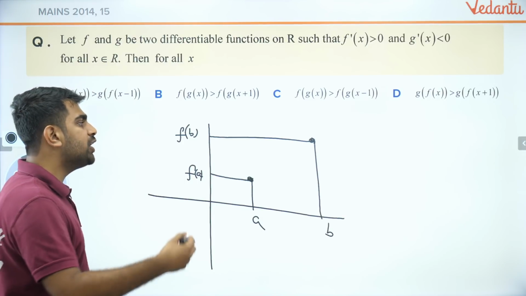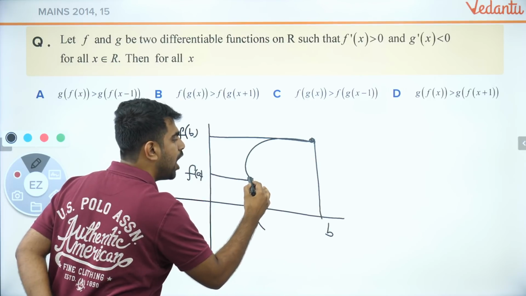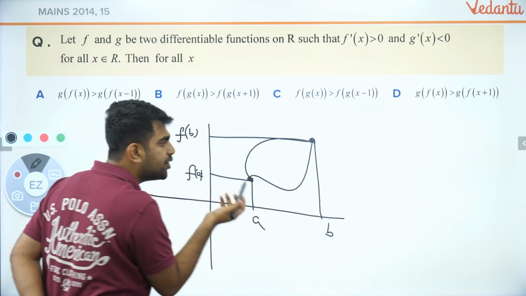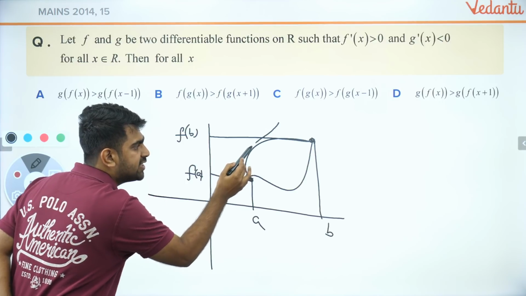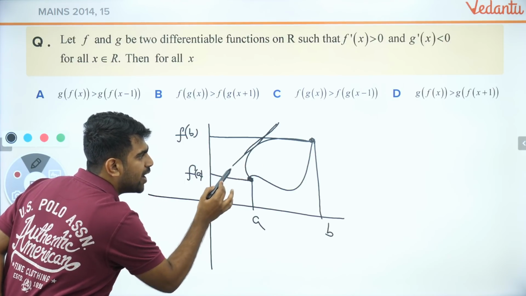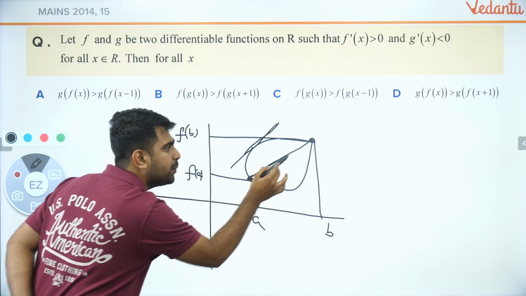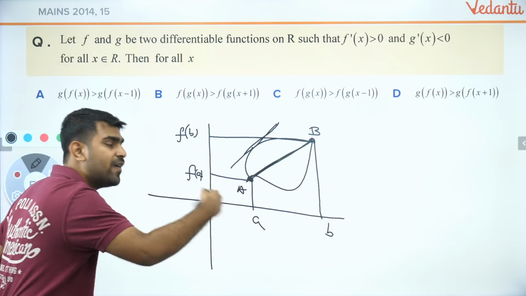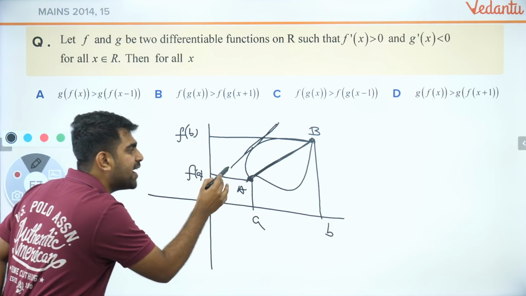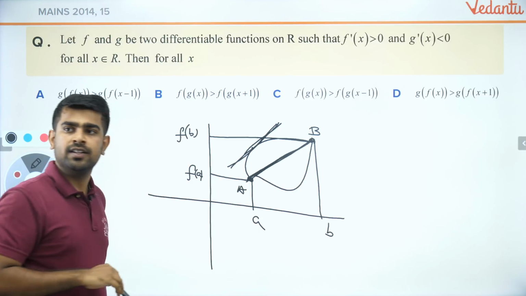Okay. Now if I draw any function, however I want to, don't you guys think there will be one point at which the tangent will be parallel to the line joining A and B? Let's say this is A point, this is B point. However the function is, there will be one tangent which will be parallel to the line joining A and B. Is that correct?